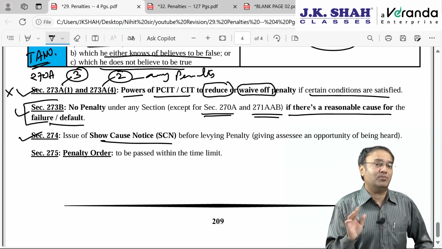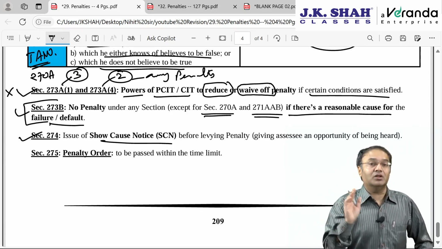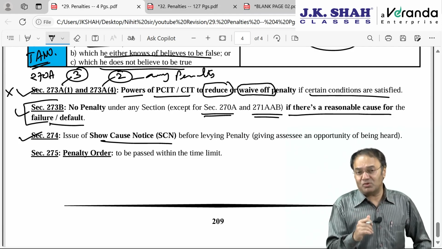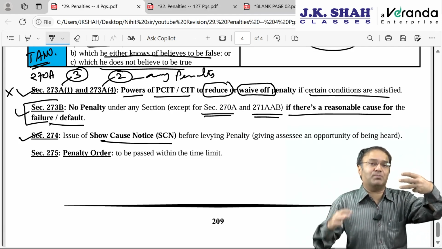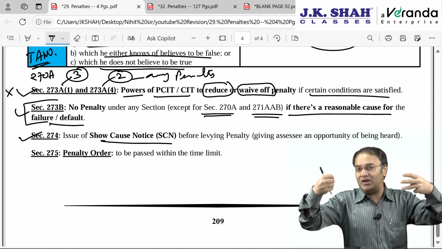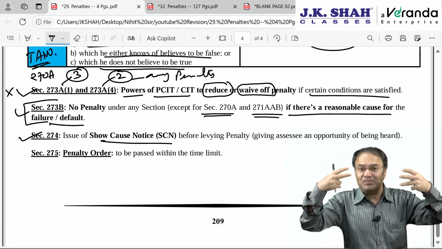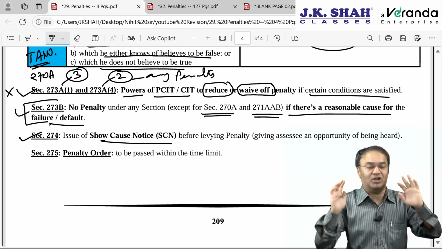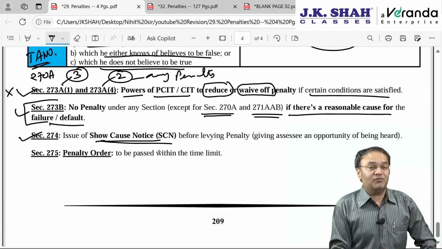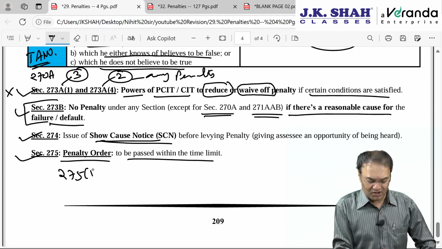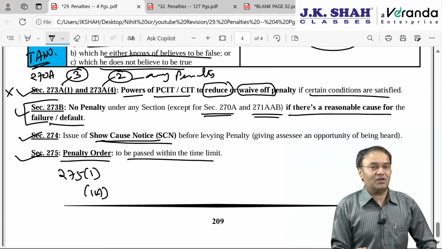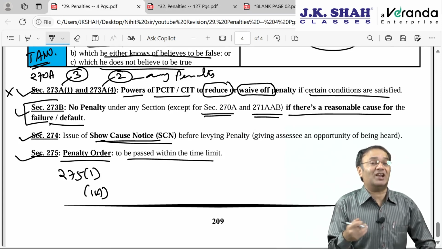I told you penalty proceedings are totally different from the assessment proceeding. For assessment proceeding, AO will have to issue notice separately, pass order separately, and it can be appealed against separately. Same way for penalty proceeding, AO will have to issue notice separately, pass penalty order separately, and it will be appealable separately. So before levying penalty, AO will have to issue a show cause notice, and 275 is the time limit to pass penalty order. 275 subsection 1 is the time limit to pass normal penalty order. 275 subsection 1A is the time limit to pass rectified penalty order.